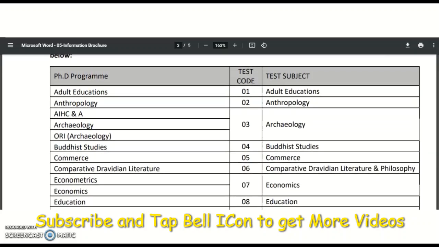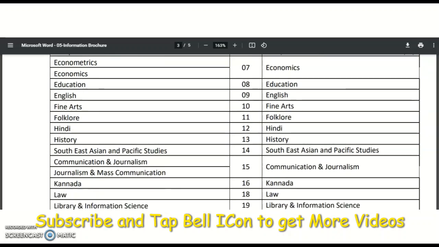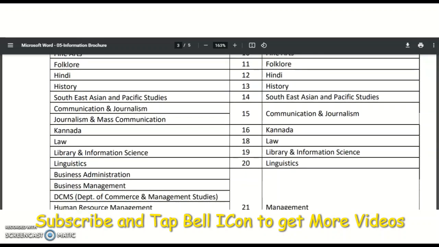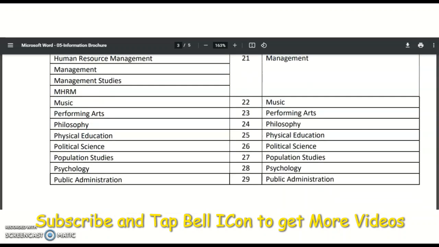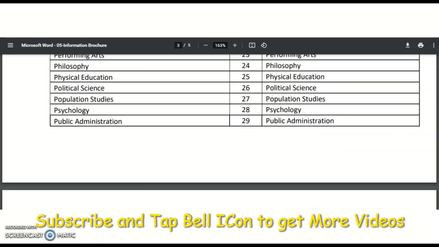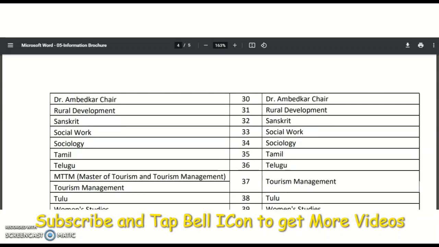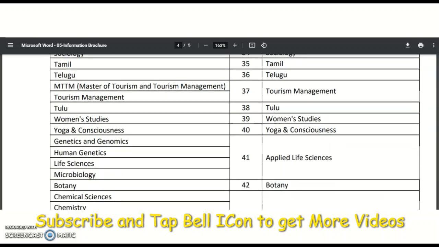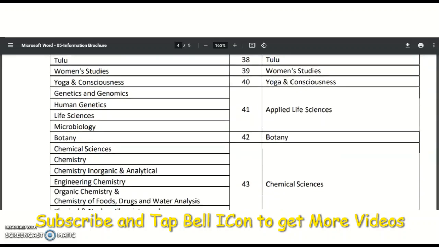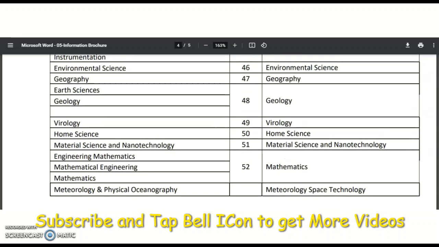You may check here: adult education, anthropology, archaeology, Buddhist studies, commerce, comparative Dravidian literature and philosophy, economics and education, English, fine arts, folklore and Hindi, history, Southeast Asian and Pacific studies, communication and journalism, Kannada, law, library and information science, linguistics, management, music, performing arts and philosophy, physical education, political science, population studies and psychology, public administration, Dr. Ambedkar Chair and Rural Development, Sanskrit, Social Work, Sociology, Tamil, Telugu, Tourism Management, Tulu, Women Studies, Yoga and Consciousness, Applied Life Sciences, Botany, Chemical Sciences, and Computer Science and Applications,